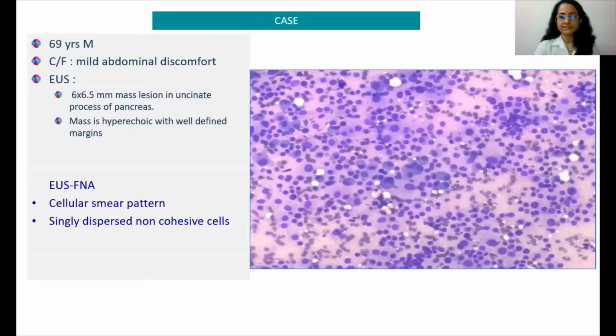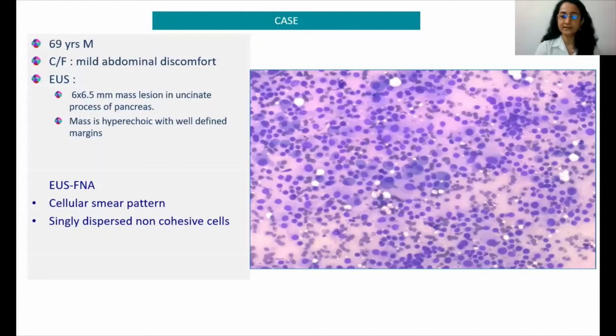So let's go to the cases. This was a 69-year-old male who came with mild abdominal discomfort, and on further investigations and imaging, showed a 6 by 6.5 millimeter mass lesion in the uncinate process of pancreas on endoscopic ultrasound. The mass was hyperechoic with well-defined margins.